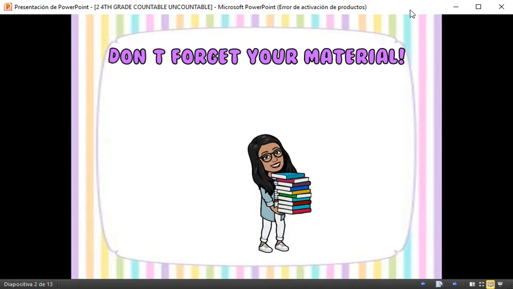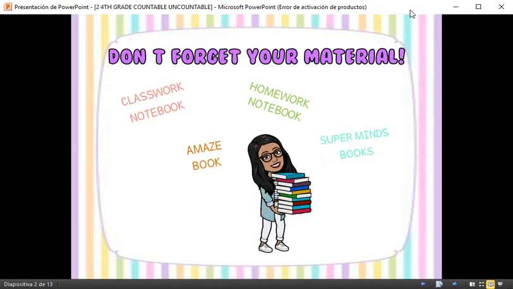As every day, don't forget your material. Remember it is your classwork notebook, homework notebook, the maze book, your Superminds books, and very important, your pencil case. Remember this material is in case you need to use it during the video or the online classes, okay? So now that you are ready, let's start.